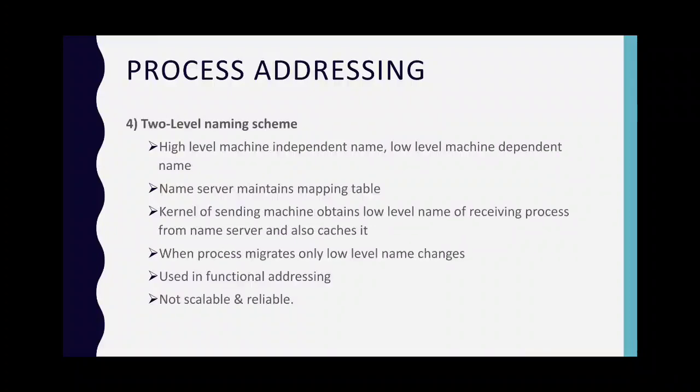Fourth, the two-level naming scheme. Another method to achieve the goal of location transparency in process addressing is to use a two-level naming scheme for processes. In this method, each process has two identifiers, a high-level name that is a machine-independent name, and a low-level name that is a machine-dependent name, such as machine ID at local ID. A name server maintains a mapping table that maps the high-level name of a process to its low-level name. The kernel of the sending machine obtains the low-level name of the receiving process from the name server and also caches it. When the process migrates from one machine to another, only its low-level name changes.